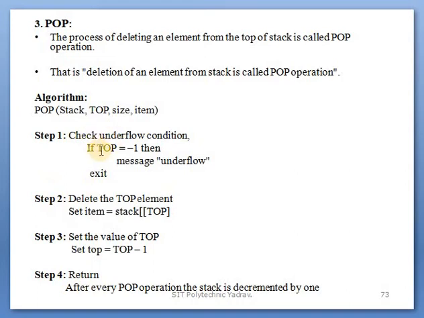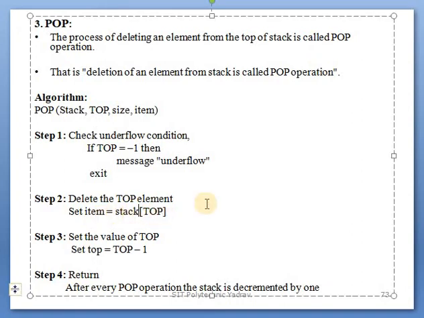If top equal to -1 is not true, then step 2 will be executed. What is step 2? Delete the top element. Set item equal to stack of top. Okay, that means the condition top equal to -1 is not true, and after that step 2 will be executed. In that, for example, top is equal to 1, meaning stack of 1. That stack of 1, the array element at 1, will be assigned to item.